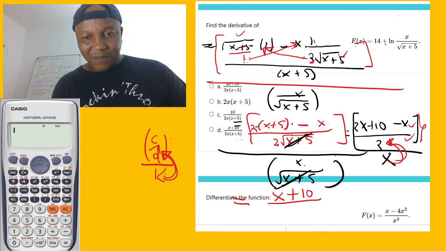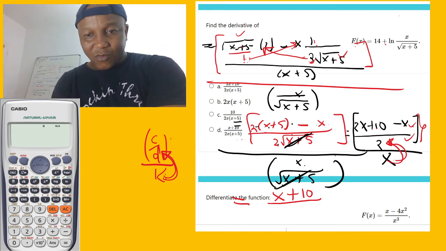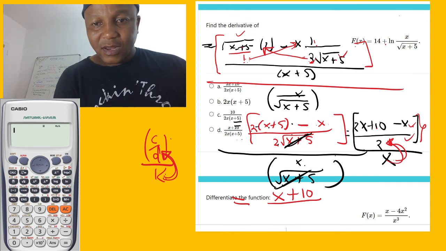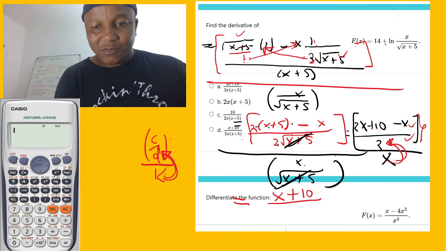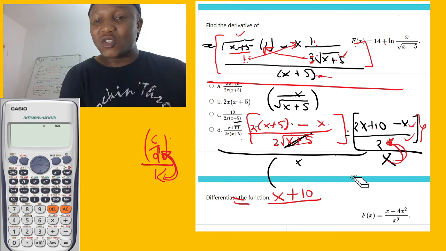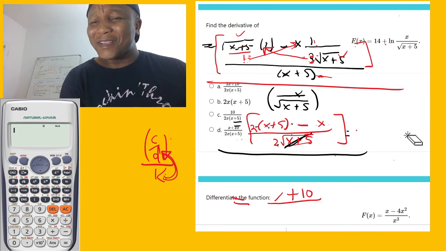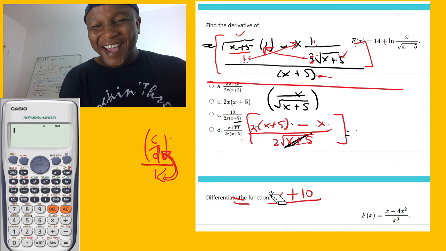I forgot something here. See what I'm saying? I forgot something. Look, I forgot something. My apology. Look, you remember this one here? Because if you find the common denominator for these two, it is going to be this, but I forgot this. Okay, let me say it slowly. I'm going to have to write this part. My apology. I'm sorry, guys. I made some mistake.